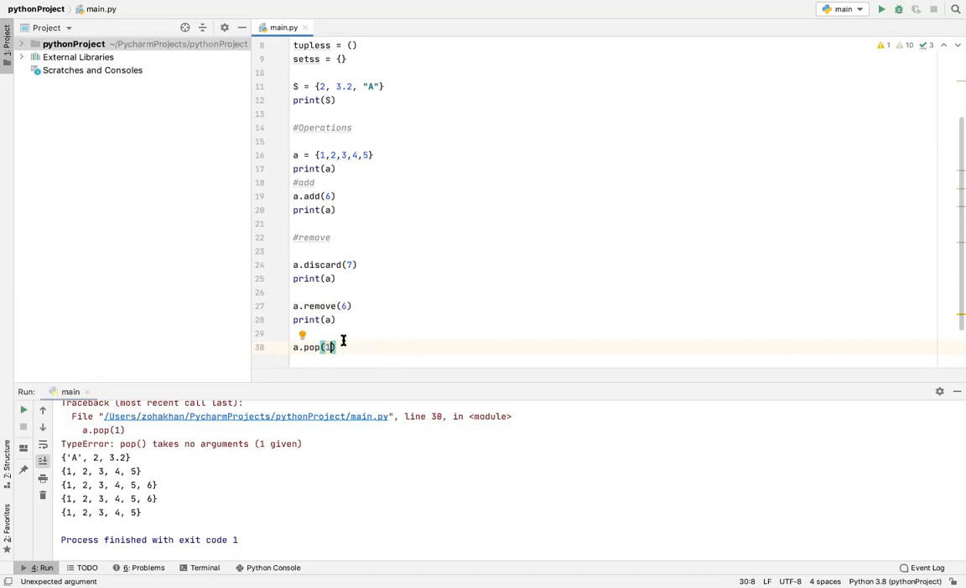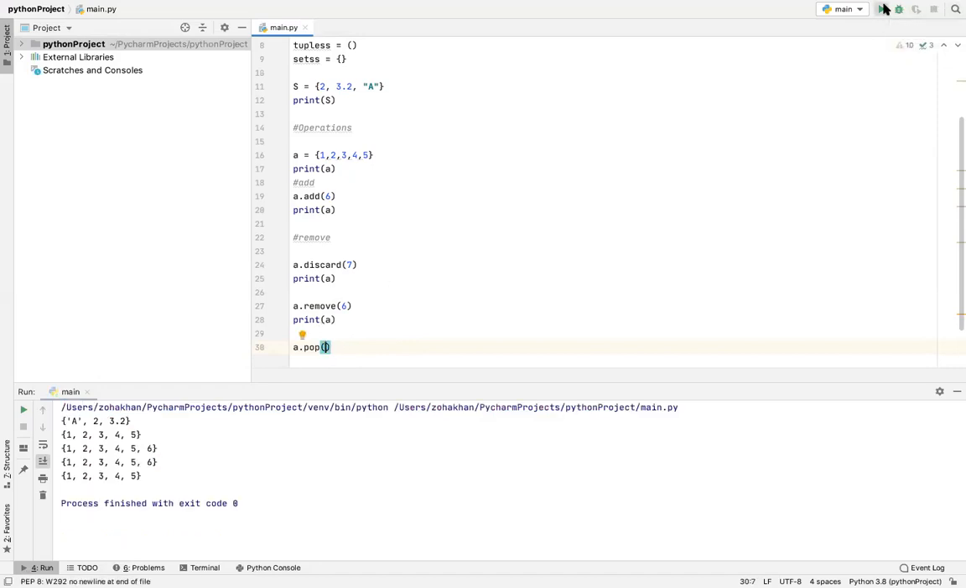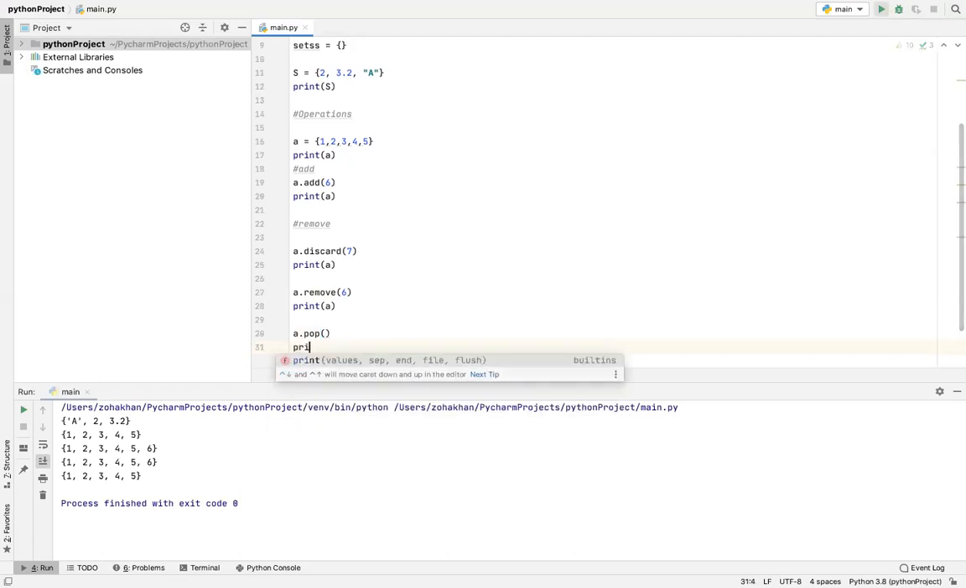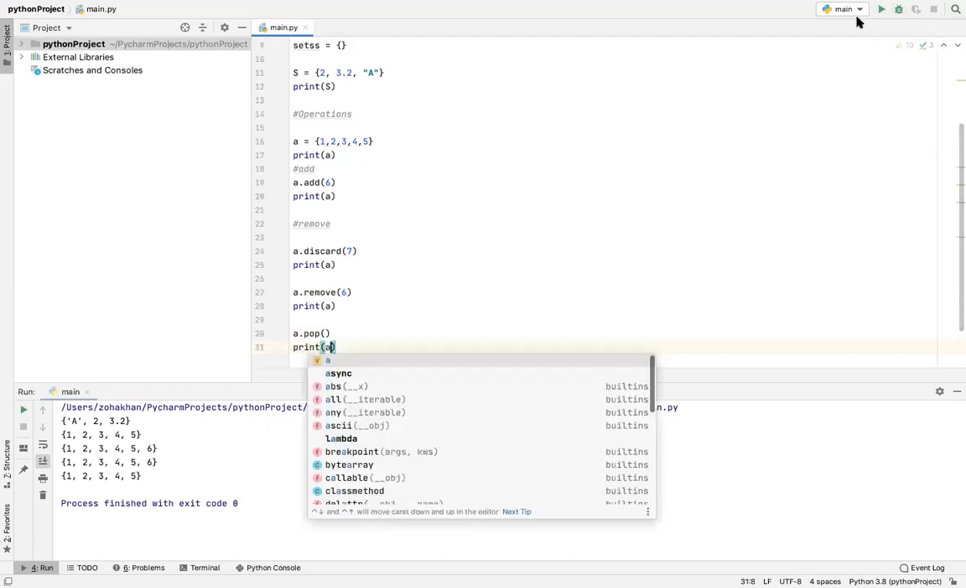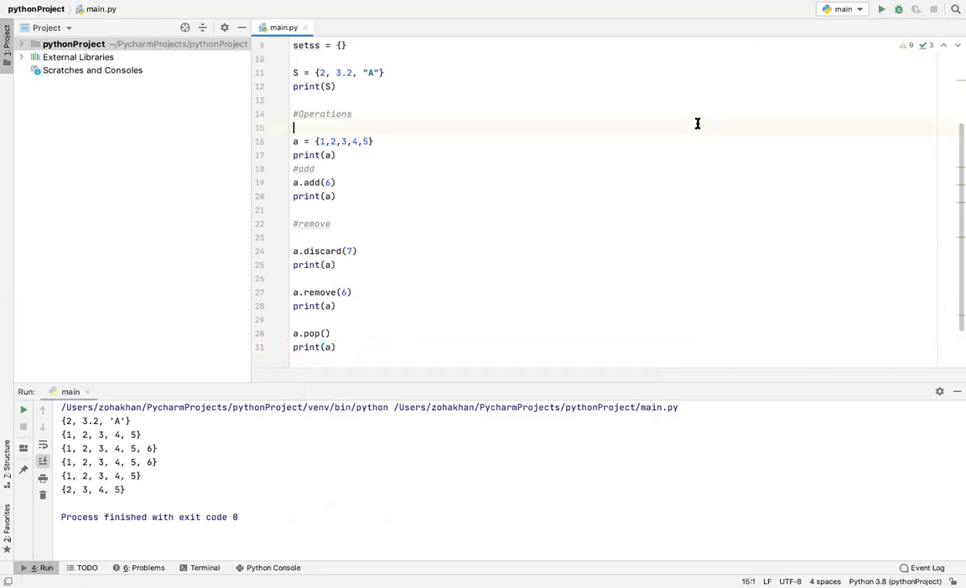Oh, the pop cannot be used. Sorry. So wait a minute. It printed. It removed the first value. I think it removed a random value.